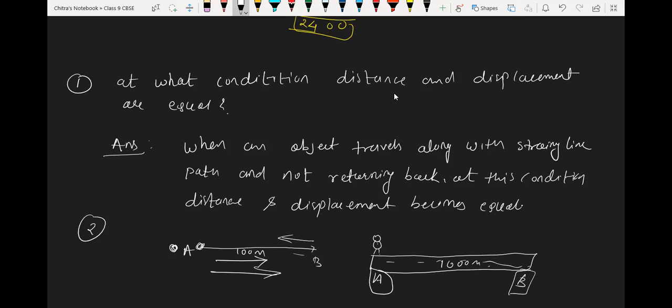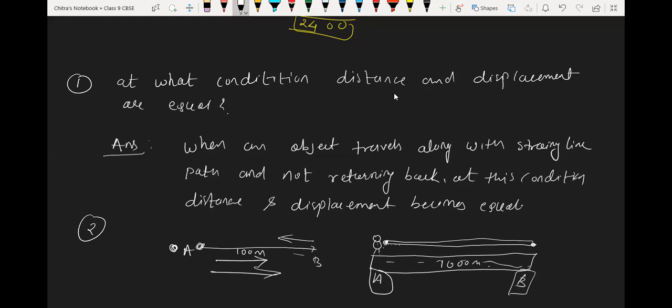He runs in a straight line path to point B, but again from point B he has to return home. Yes. So the initial point and final point for Sai Charan are the same.